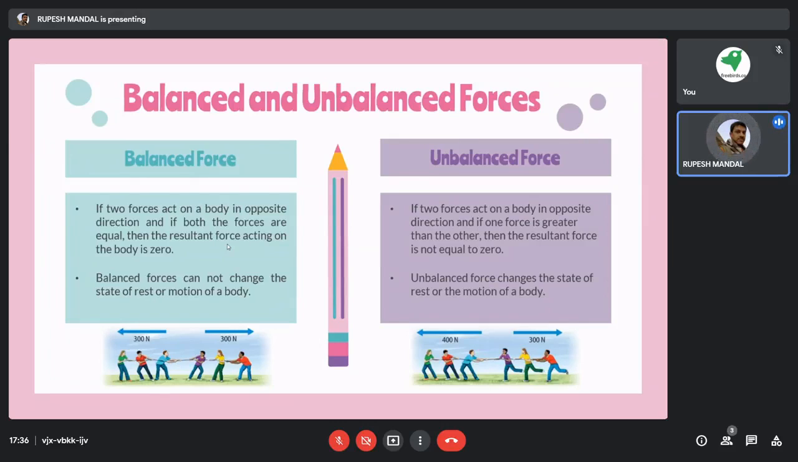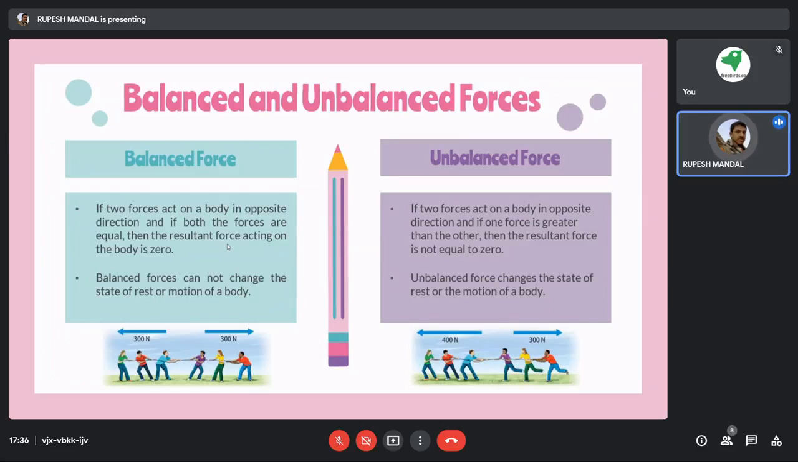So that is how, if we apply the same amount of force on both sides, that kind of situation is called balanced force. Balanced force cannot change the state of rest or motion of a body, because whatever amount of force we apply, the same amount of force will be there on the other side. So it gets cancelled, or you can say the action gets neutralized.